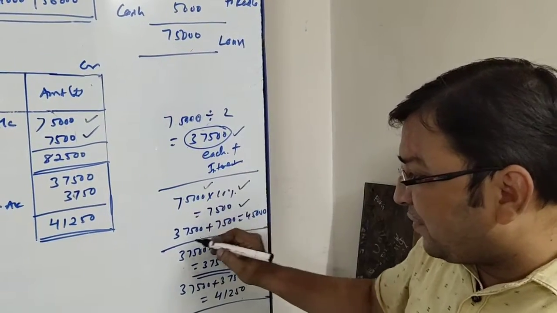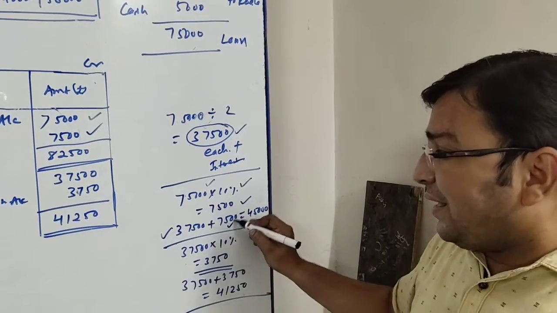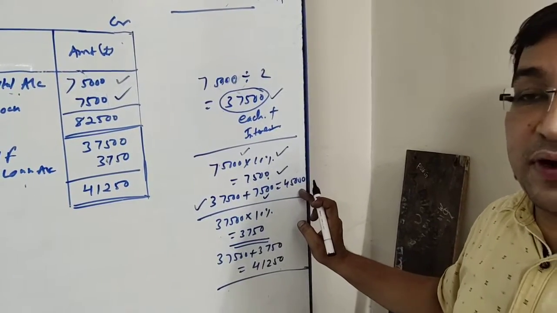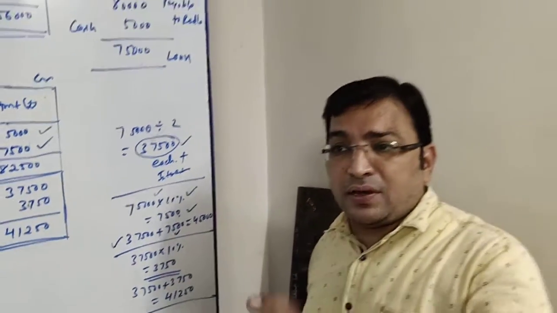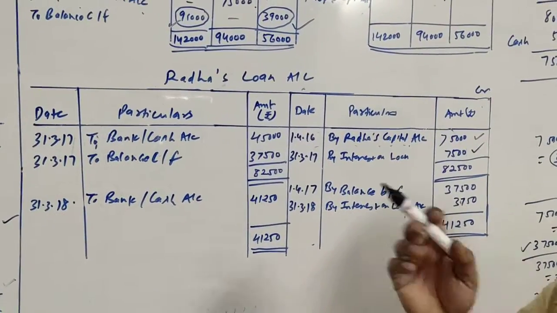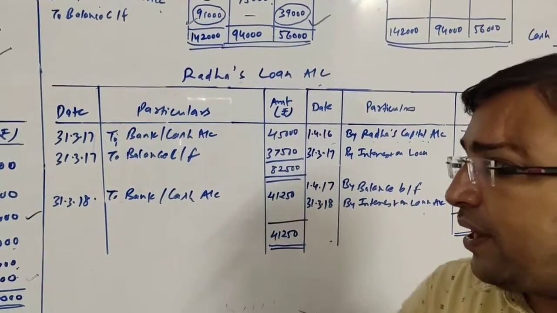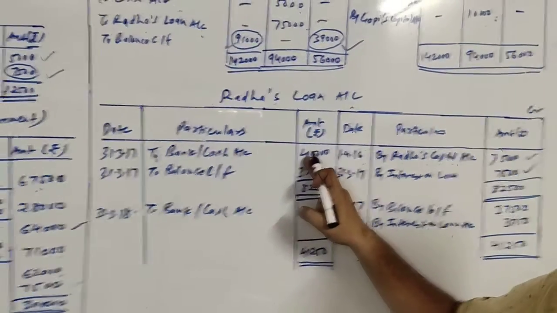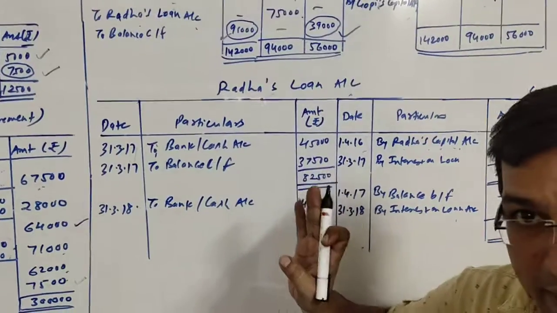So 37,500 plus interest. Interest was how much? 7,500. So the total amount will be 45,000, which we will be paying to Radha. When we pay Radha, the entry will be Radha's loan account debit to cash or bank account. So here, to bank or cash account, 45,000 on 31/3/2017.